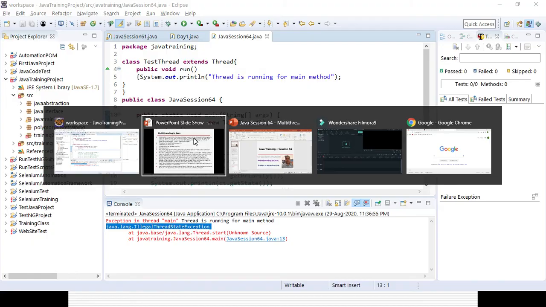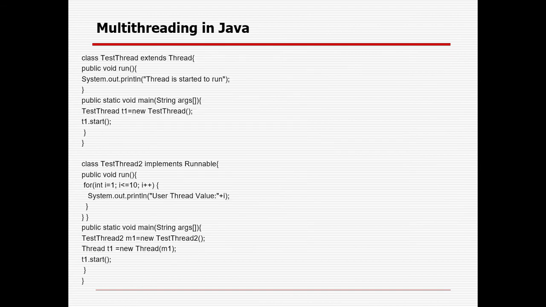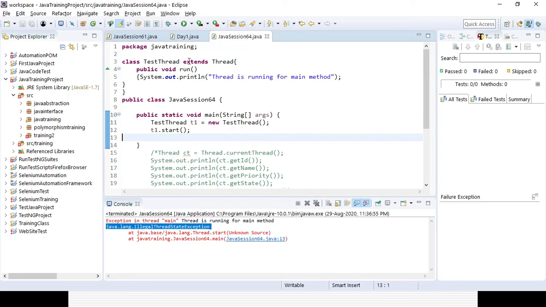Now I will show you another approach. I already told you that threads can be created in two ways. One is extending the Thread class, and the other is implementing the Runnable interface. So here, instead of extends, as it is an interface, we have to use implements. Implements what?